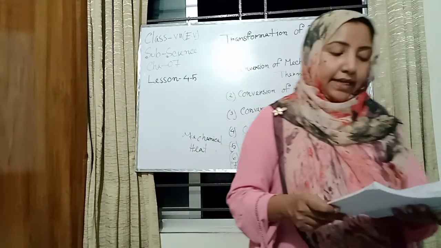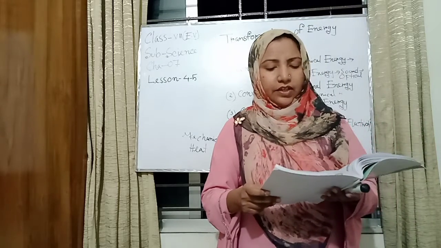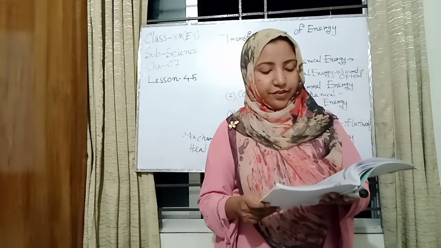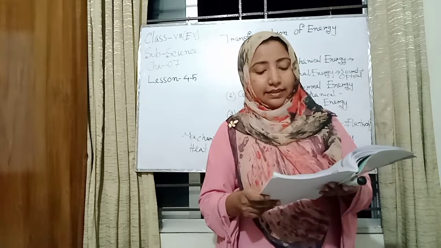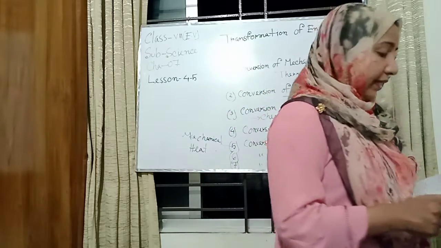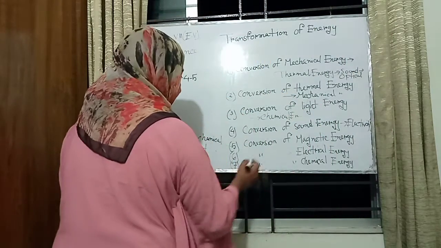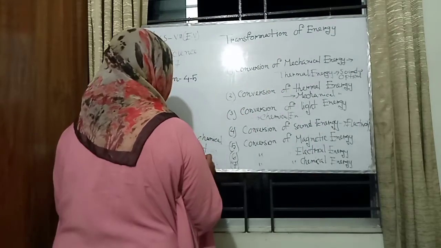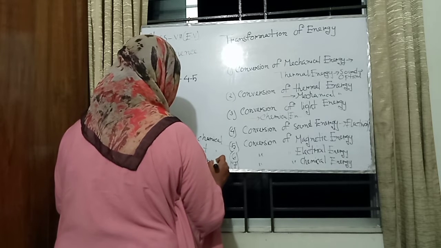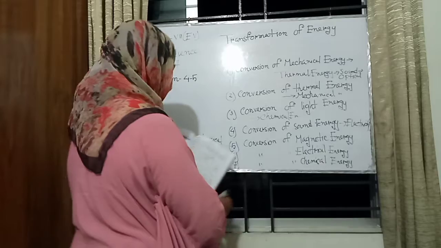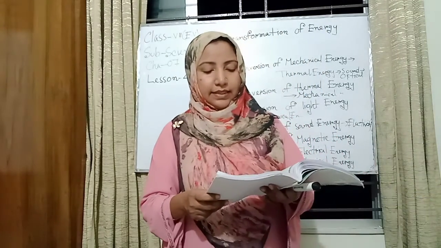Conversion of chemical energy. Heat is produced when coal is burned. It may also happen by chemical reaction. Chemical energy turns into thermal energy in this case. My dear students, please everyone underline this structure.